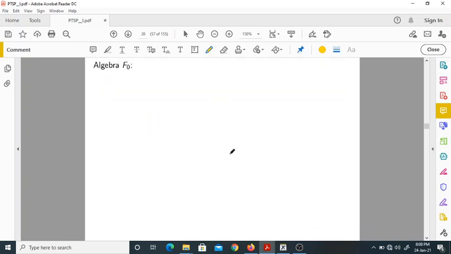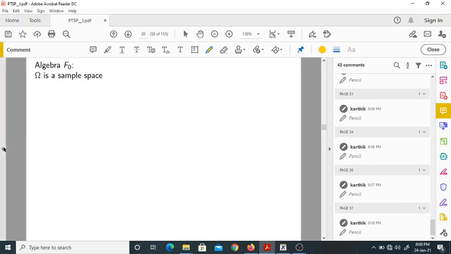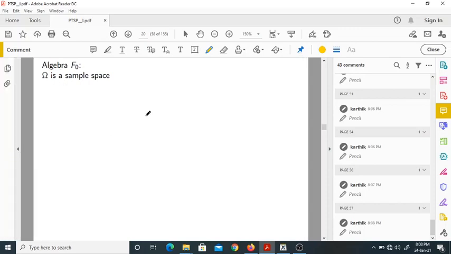Now let us briefly discuss something called an algebra. What is an algebra? Here, let me take this as a sample space. Sigma is the sample space.